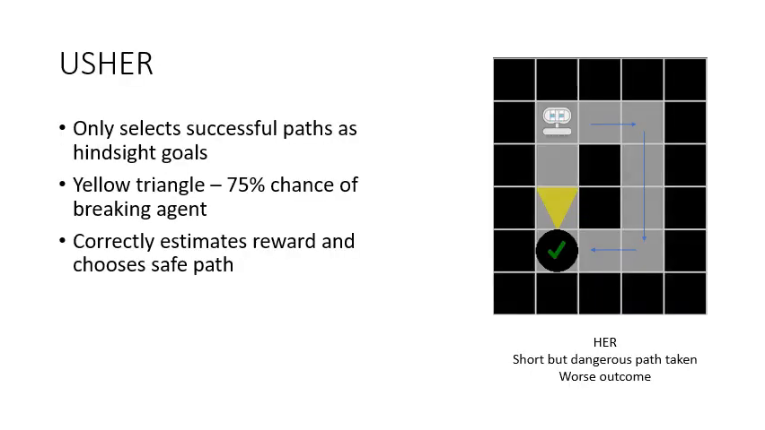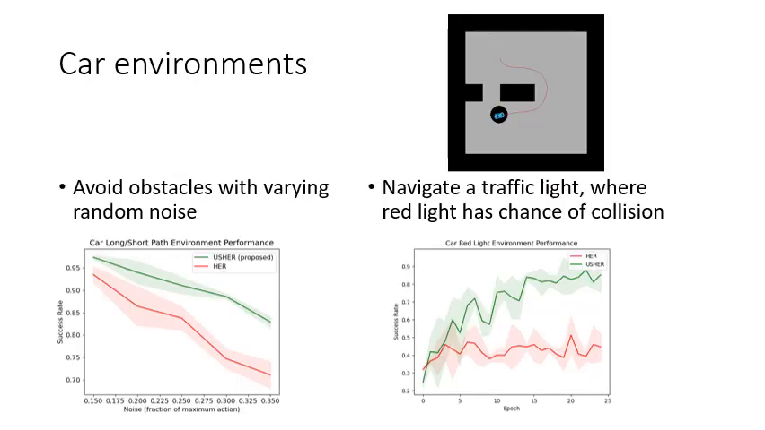On the same toy environment as before, we find that USHER learns to avoid the dangerous region and take the long but safe path to the goal, achieving a much higher success rate and average reward. We challenge both methods to drive a car while subject to various kinds of stochasticity. In one environment, they must avoid obstacles, while the steering function is subject to a varying random noise. And secondly, they must learn to navigate a traffic light where running a red light has a risk of collision.